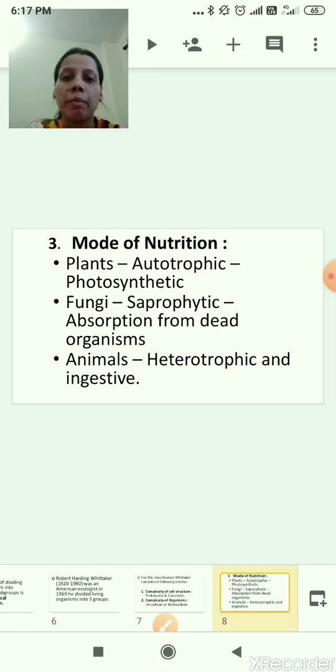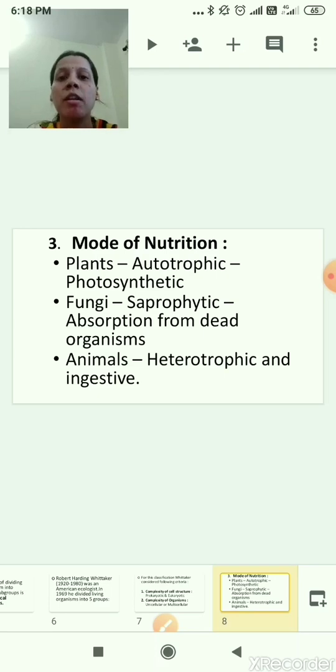So plants are autotrophic. Fungi are saprophytic. What is the meaning of saprophytic? Saprophytic means the living organisms which depend on dead organisms. They absorb food from the dead organisms. They are called saprophytes. So fungi are saprophytic. And now the third one, that is animals. Animals are heterotrophic and ingestive. Means what? They are not making their own food. They are depending on other animals and plants for their food. So this is the mode of nutrition. Plants are autotrophic, fungi are saprophytic, and animals are heterotrophic and ingestive.